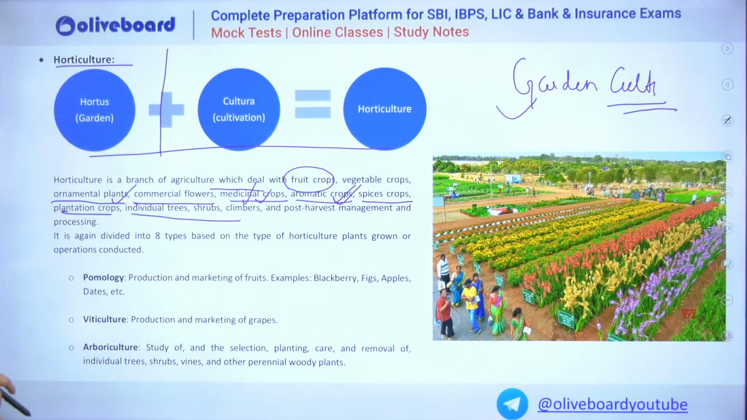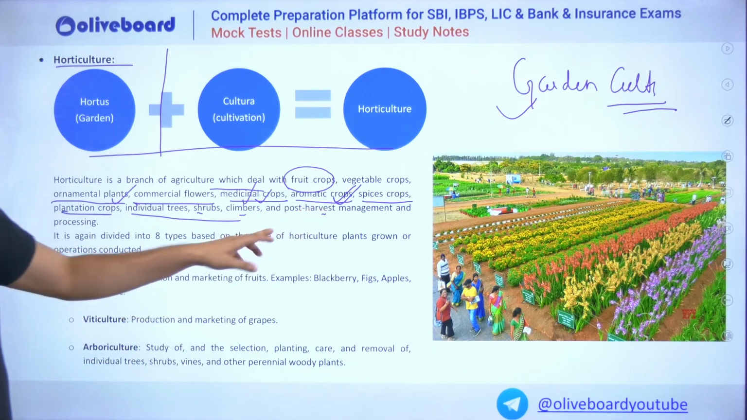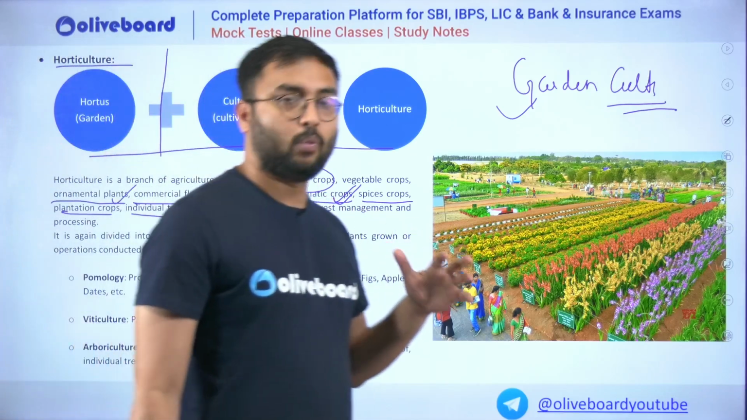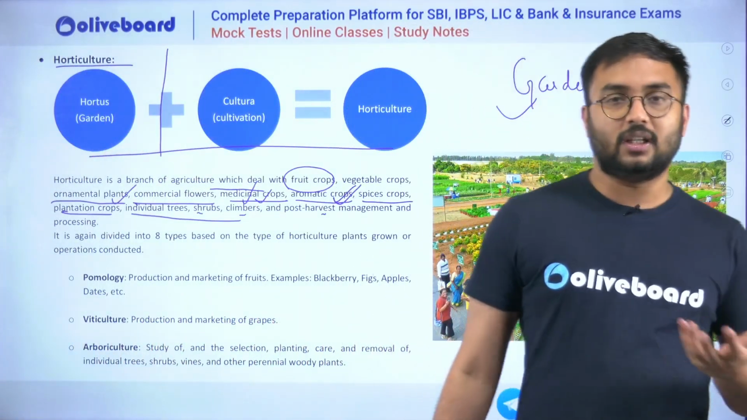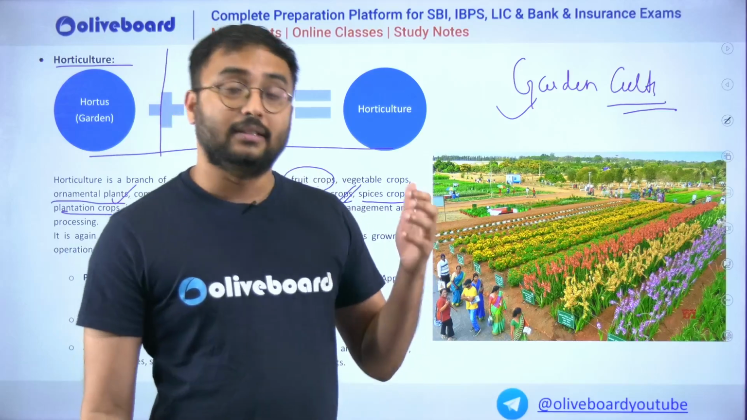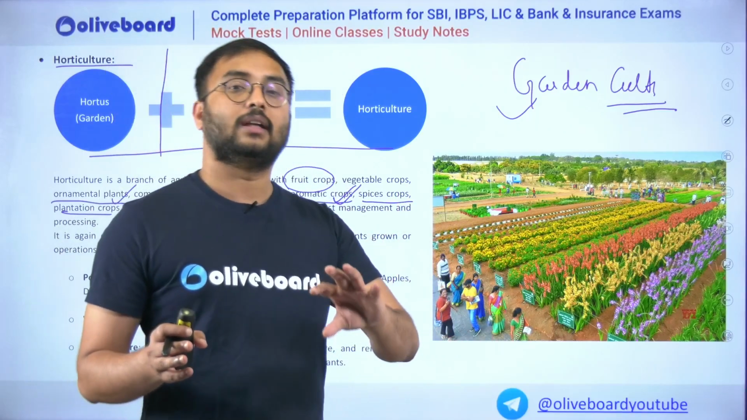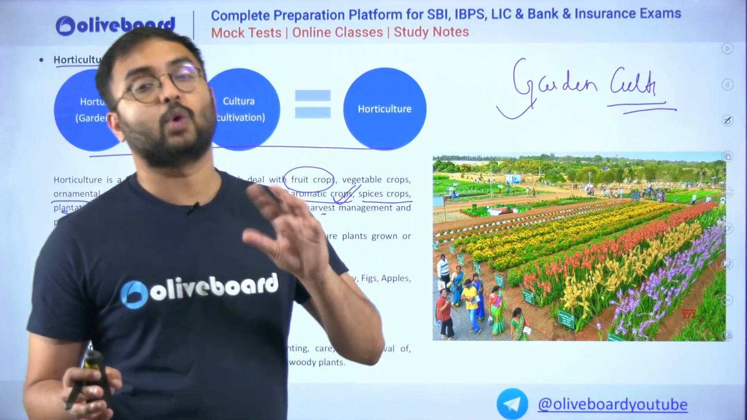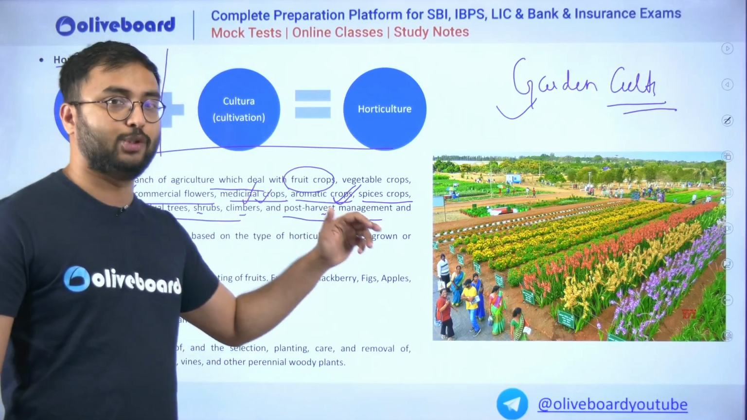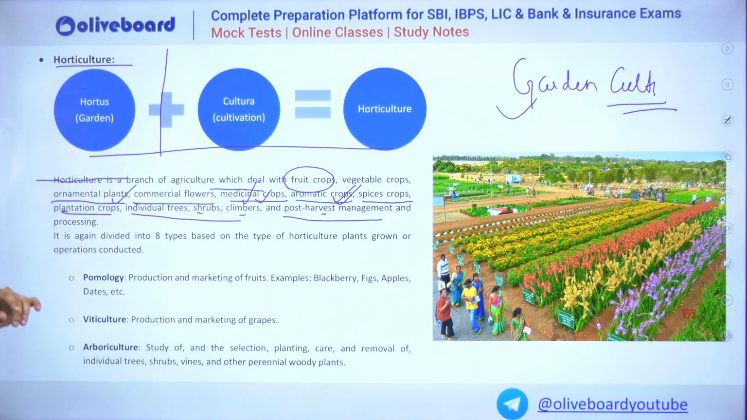Individual trees are your hardwood long trees, shrubs, climbers and post-harvest management. All these things are included in your horticulture. Now why post-harvest management? Because cultivation of such luscious plants, vegetables, fruits, these all crops are having very less shelf life. That means they would rot very easily, very quickly. To prevent the rotting of these crops, even post-harvest management, logistics is very important. So this is what the definition of horticulture is.